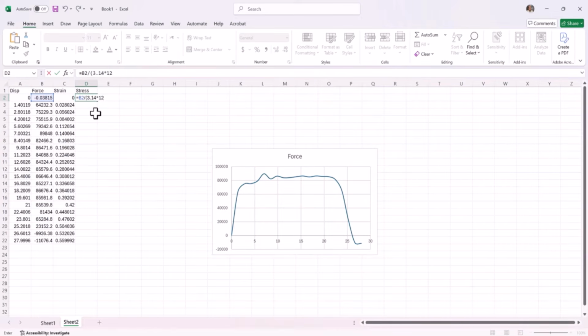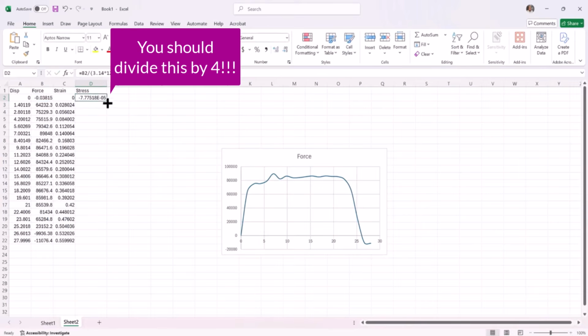D2, which is 12.5 to the power of 2. This is the stress